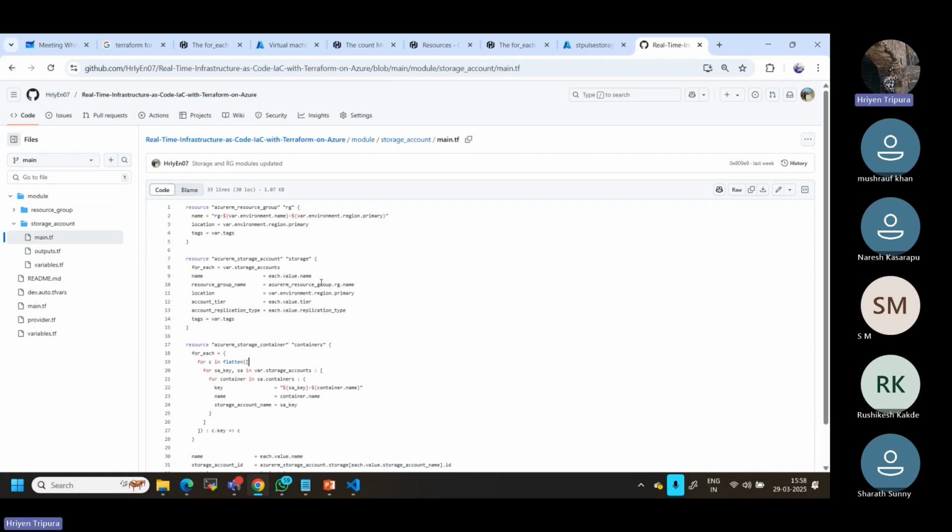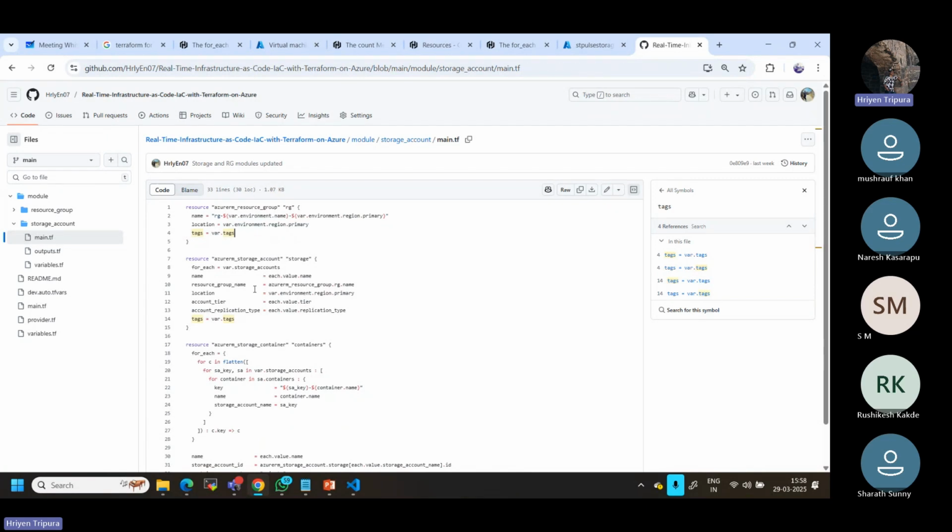Now what you understand here is how it is actually used in real time. This is basically creating a resource group. For resource group there is also a naming standard they will follow. First it should start with RG, then a hyphen, then the environment name, then a hyphen again, then the region. The resource group name should be like that, the naming standard. So in that case, the same thing, primary location, as you can see, is the primary region.